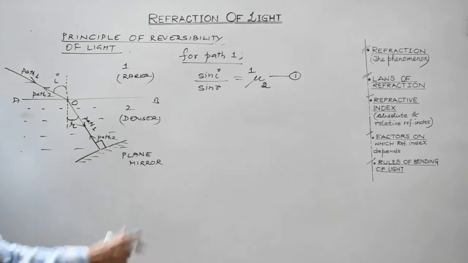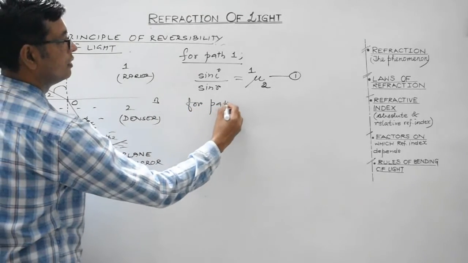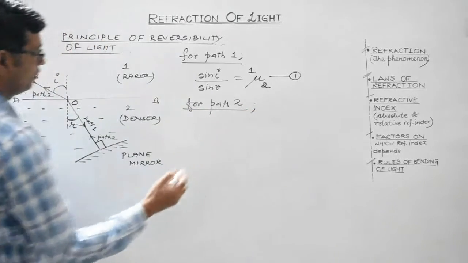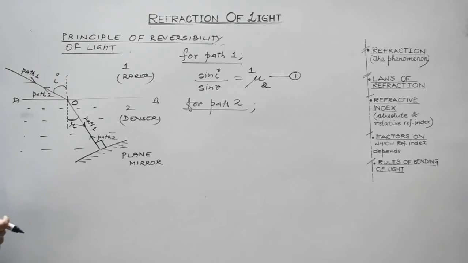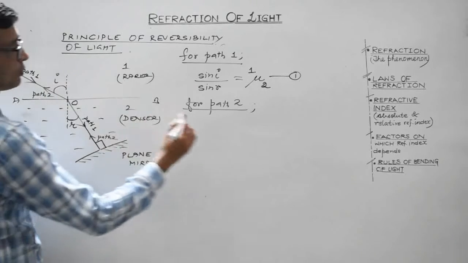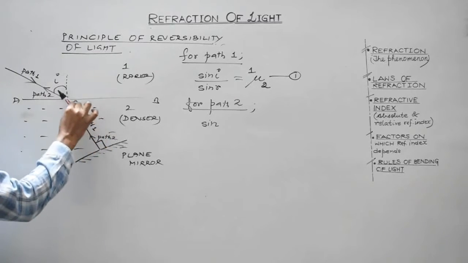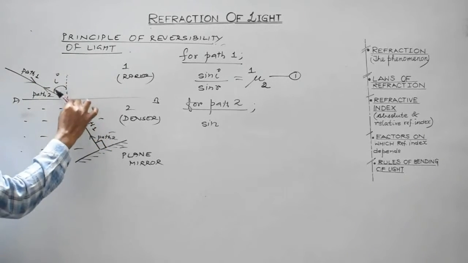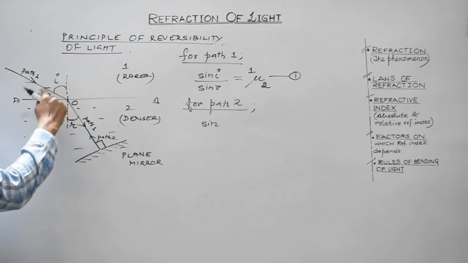Clear? Now apply Snell's law for path 2. We are dealing with this particular path when it is retracing in its opposite direction. So again apply Snell's law at point 2. Now when the light travels along this path, this will be the incident ray and this will be the refracted ray. This will be the angle of incidence, this will be the angle of refraction, right?